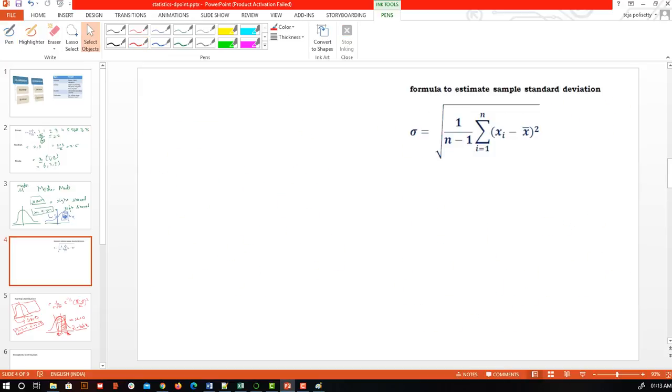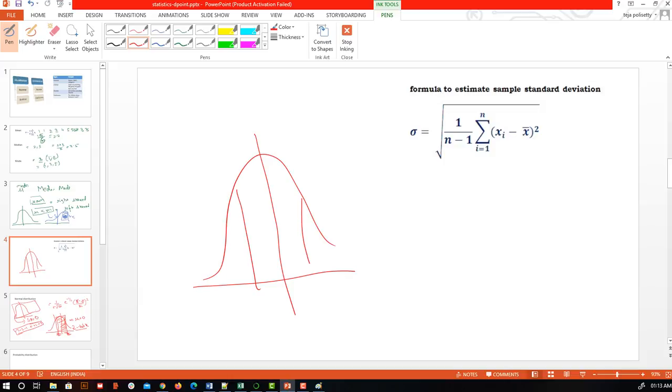Suppose this is my bell curve and I need to find the area between this. Let me mark the area with a different color. So this is the area I need to find. Again, this is my bell curve, and I need to find the blue marked area. So what I will do is go to the z table and find the value. Suppose the z value is